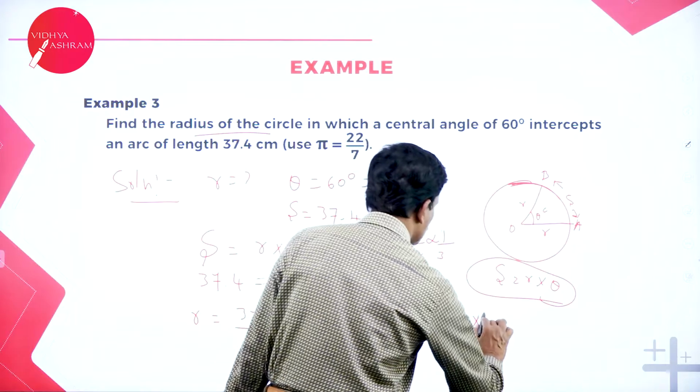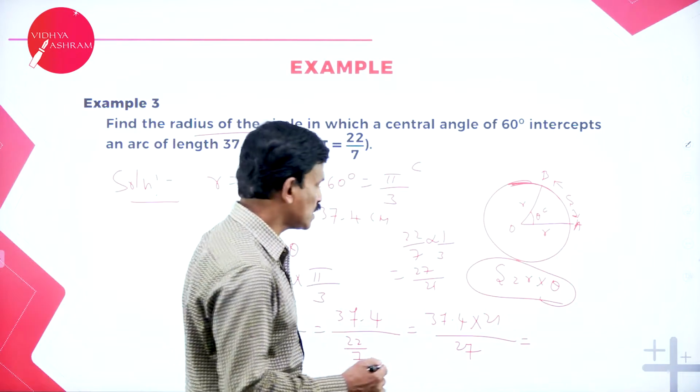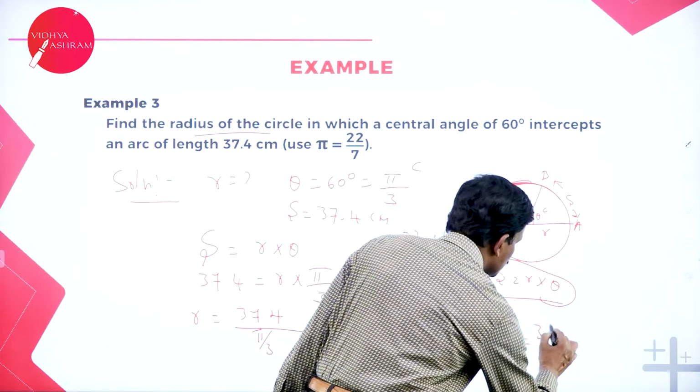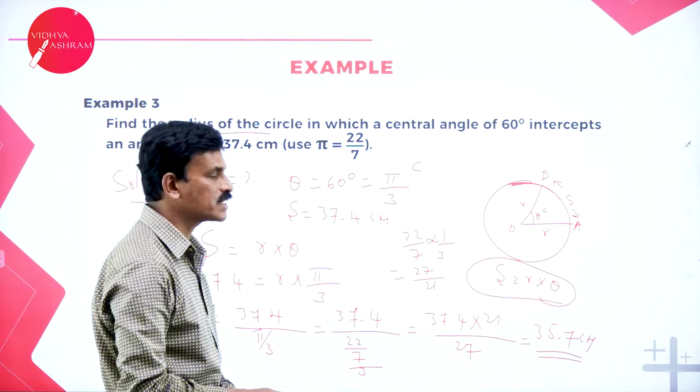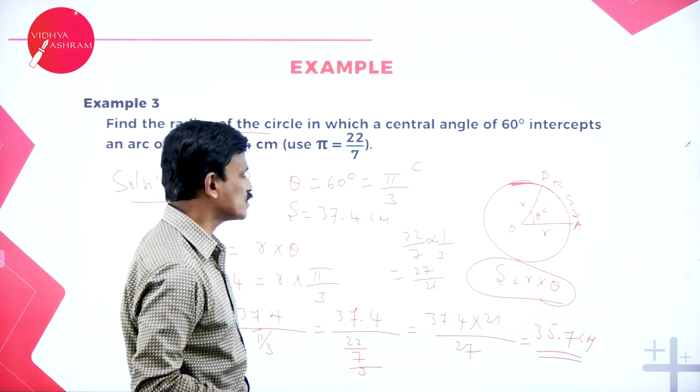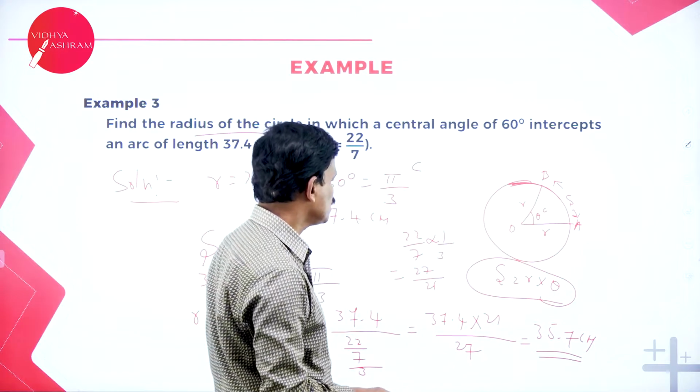So this goes to the numerator: 21 divided by 22. If you simplify this, the answer is 35.7 centimeters. So this is the required answer: 37.4 into 21 divided by 22.